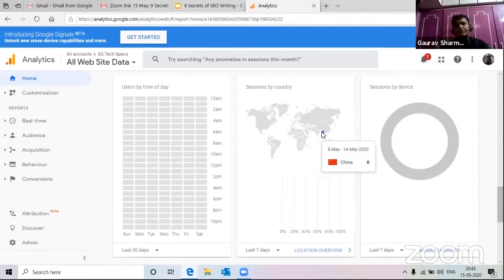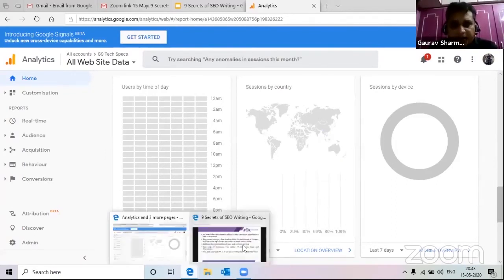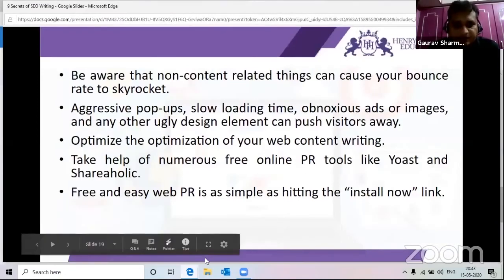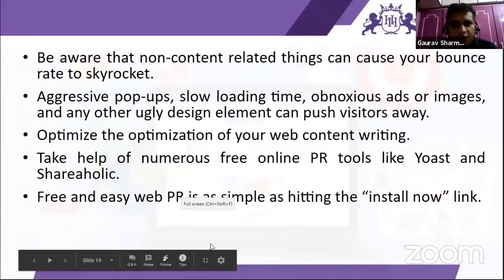So there are different types of users, or from more of North India or South India or West India or East India that you're targeting. You can target different types of users as per your website or as per your content. So this will help you a lot as well. So it is always good to keep a look on that.